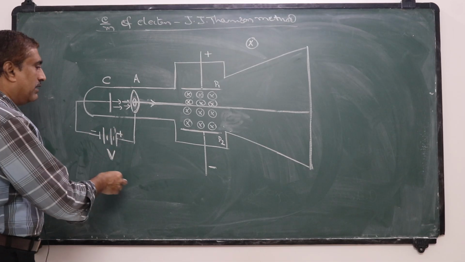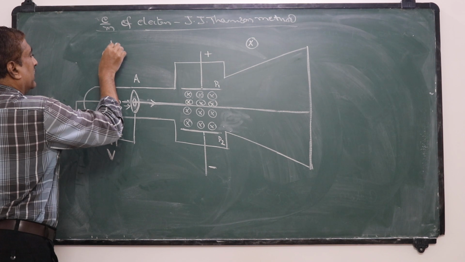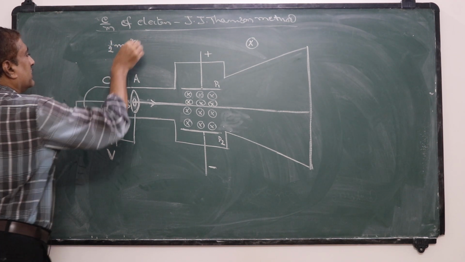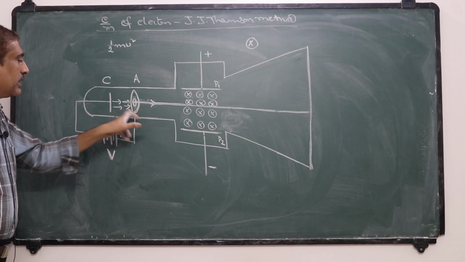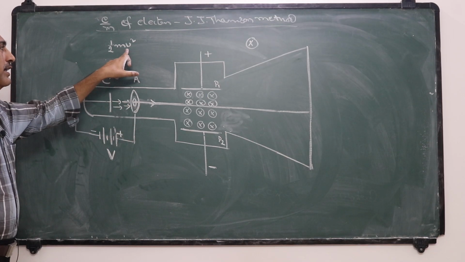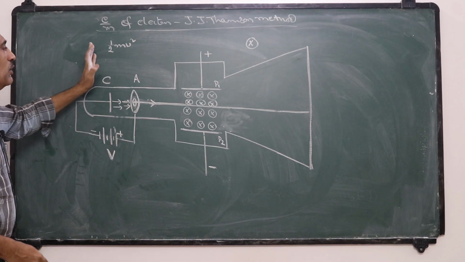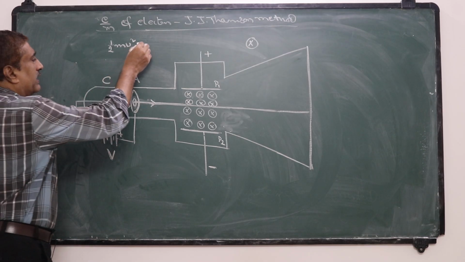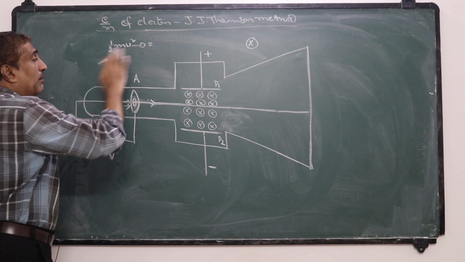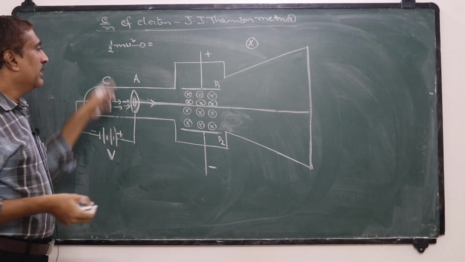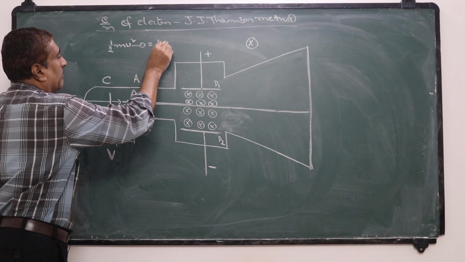So the kinetic energy of these electrons is half mv square, because initially the kinetic energy is 0. They are accelerated so that they gain kinetic energy. The kinetic energy varies from 0 to half mv square, so we can write half mv square minus 0. This is the change in kinetic energy, final minus initial. According to the work energy theorem, this change in kinetic energy is equal to the work done, W.